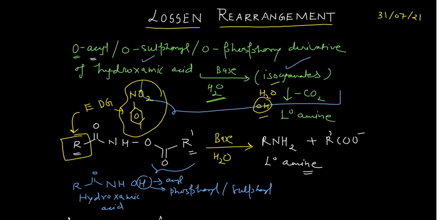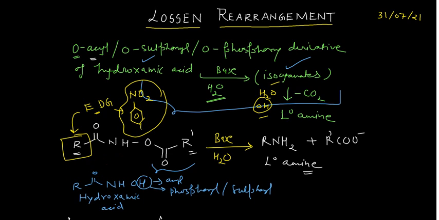So please remember this particular point. Whenever this R which is on the left hand side of your hydroxamic acid derivative is having the electron donating group, it would be very easy for this R group to take up these electrons and migrate from here to here. So it is important that if you have this electron donating ability on this group, then your reaction rate would be faster.